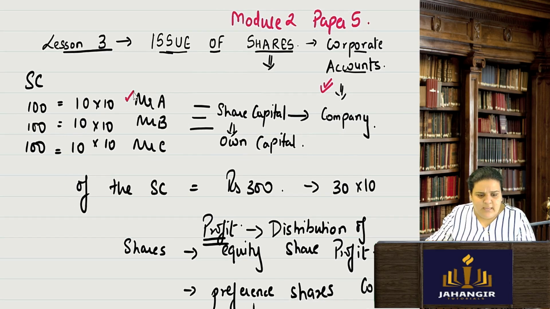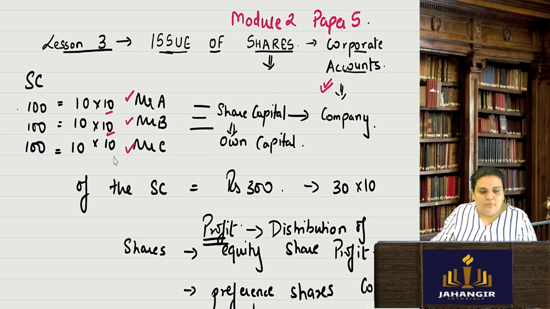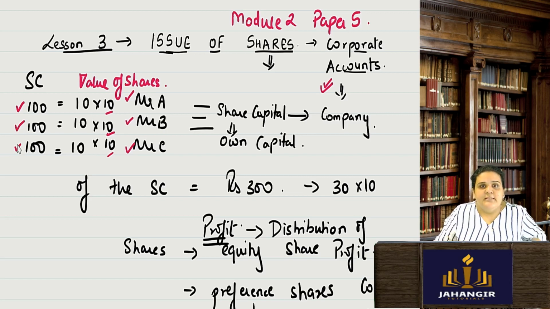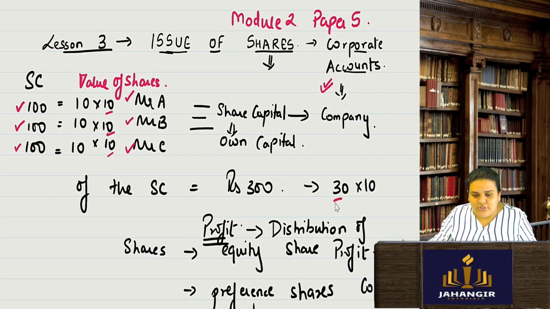Say I have Mr. A, Mr. B and Mr. C. I have got 3 shareholders who are ready to invest in my company. So I am giving 10 shares to Mr. A, 10 to Mr. B and 10 to Mr. C. The value of each share is rupees 10. So share capital of A is 100 rupees, B 100 rupees and Mr. C also 100 rupees. So I can say the total share capital of my company is rupees 300. Why? Because I have issued 30 shares at 10 rupees each.